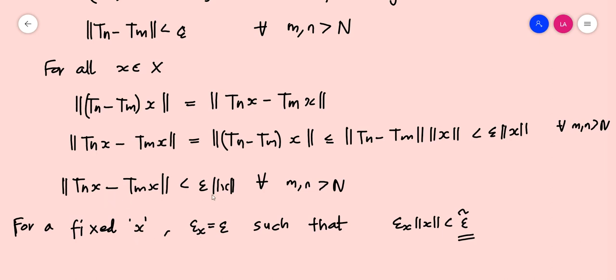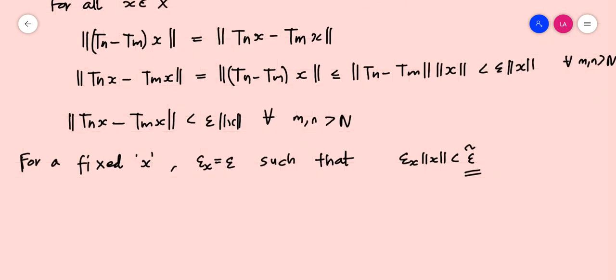This result is true for every x. So for a particular x, we are taking epsilon x to be epsilon by fixing a particular x. So now we can write our equation.